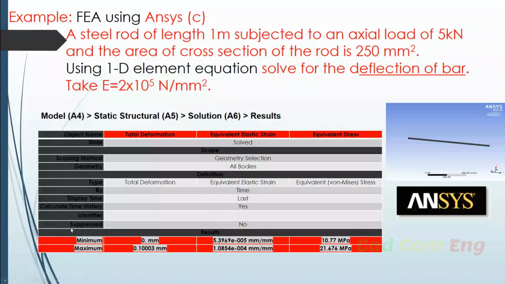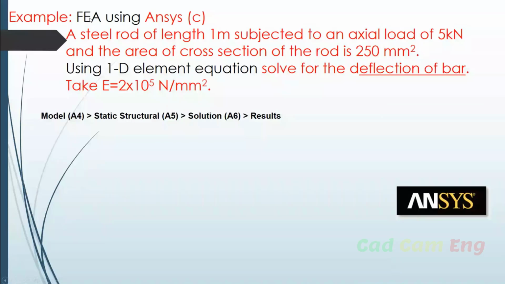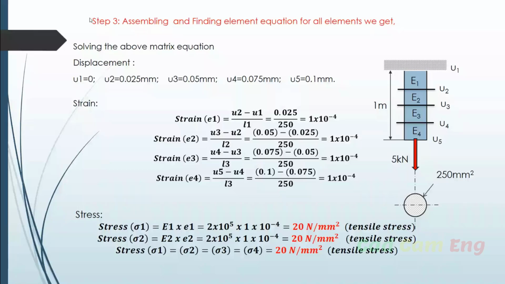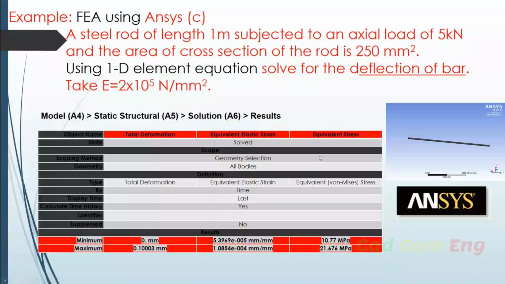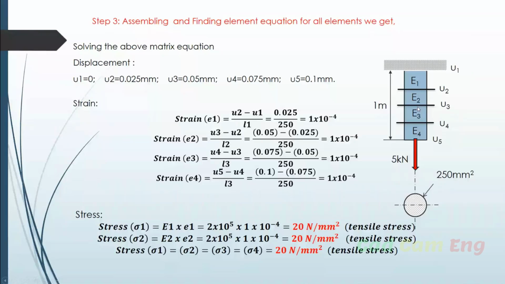This program also works under the same FEA method, but it is doing more calculations. We are dividing into only 4 elements, but here it will divide into more than 5,000, 6,000 elements. By manual calculation we can go for 4 or 5 divisions, but using the ANSYS program you can go for any number of divisions. In terms of lakhs we can divide the component and study those things.